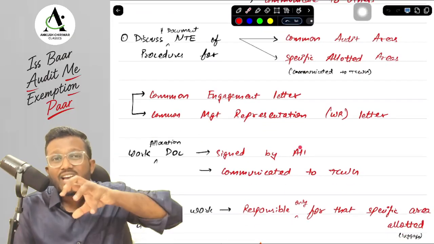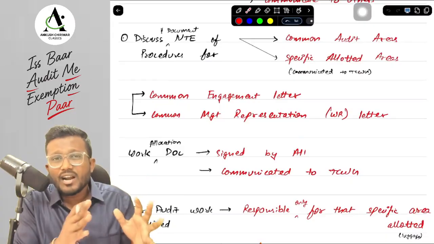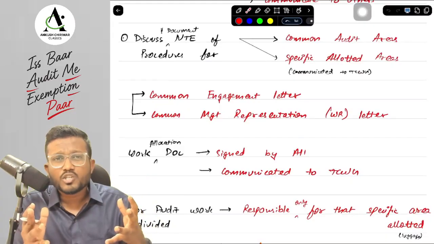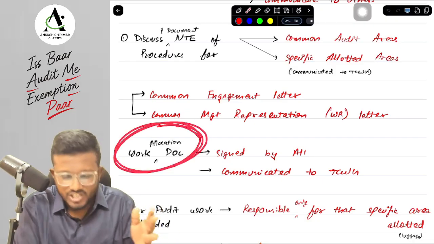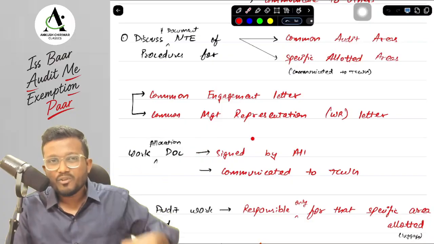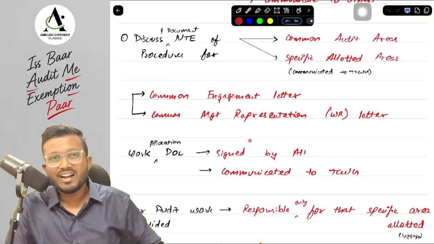Now the work that we have allocated, like the businesses that we have allocated, do we need to just orally assure each other, or do we have to write it somewhere? They have told that you have to maintain a work allocation document as well. Why, sir? Because my girlfriend was also saying that she will stay with me till my life, and now she is not here. I should have taken her on affidavit.